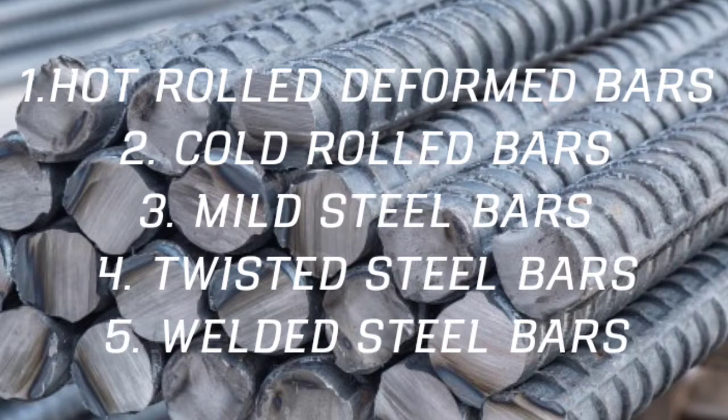There are 5 types of bars. First is hot rolled deformed bars. Second is cold rolled steel bars. Third is mild steel bars. Fourth is twisted steel bars. And fifth and last one is welded steel bars.